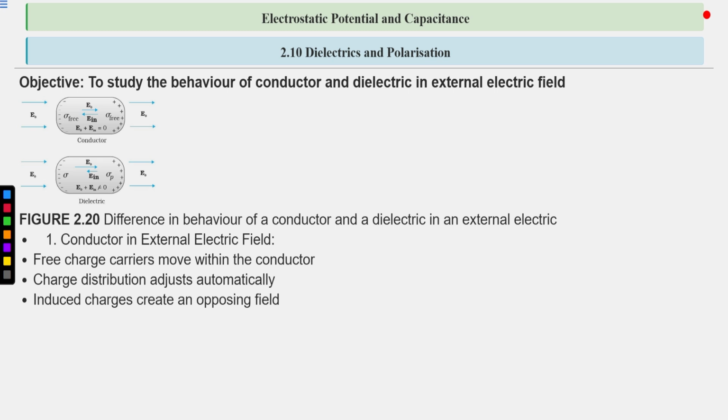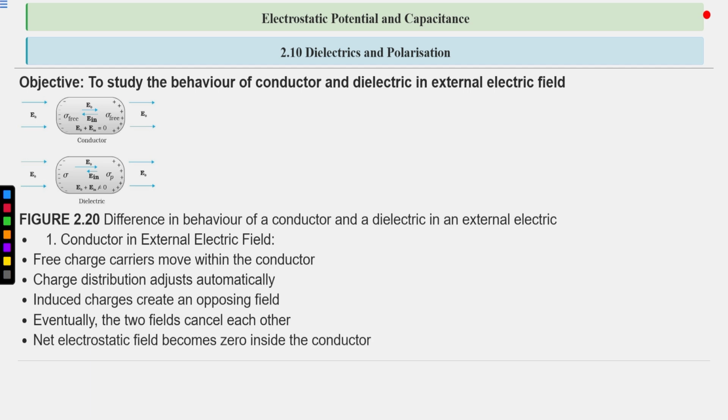So induced charges create an opposing field. These charges that are induced on the surface due to the external electric field create an opposing field inside the conductor, that is E induced. Eventually the two fields cancel each other. So these two fields, external and induced, cancel each other inside the conductor. So the net electrostatic field becomes 0 inside the conductor.